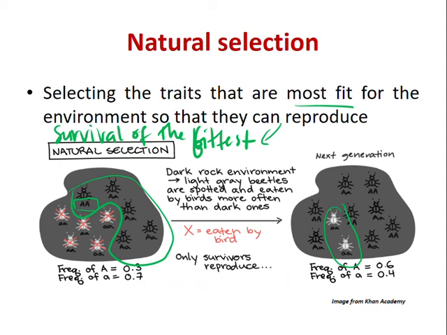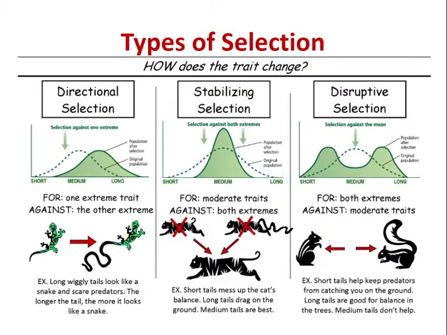Natural selection lah. Ada positive selection, ada negative pressure. Now, why the observed and expected phenotype frequencies can differ? These are the types of selection that can occur in nature. Okay, so we have directional selection, we have stabilizing selection, and we also have disruptive selection.